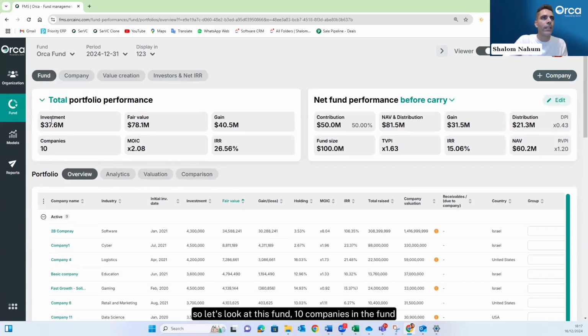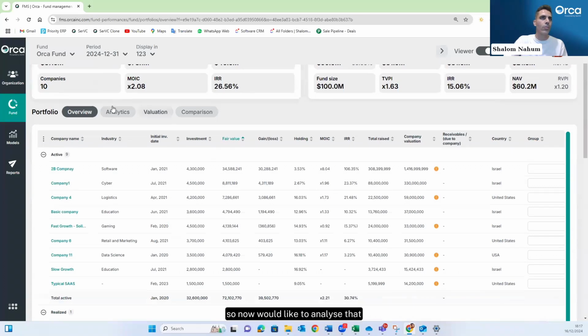10 companies in the fund, $37 million investment, fair value of 78. That's the commitment, contribution. So that's a stage in which the company already called 50% of the money. Now we would like to get a decision on how much to allocate for follow-on and how much to allocate for new investments, and it's according to our appetite to invest in each company. So now we would like to analyze that.